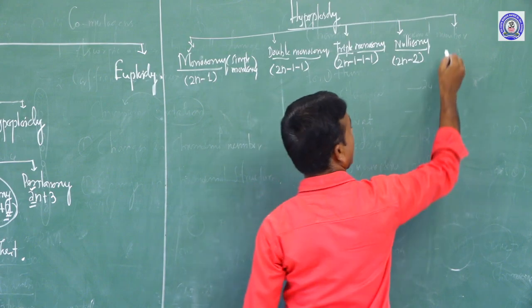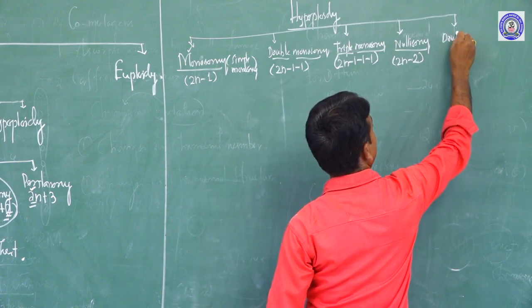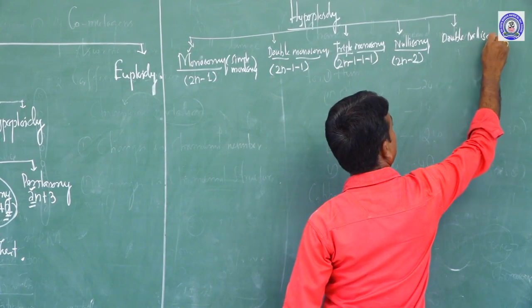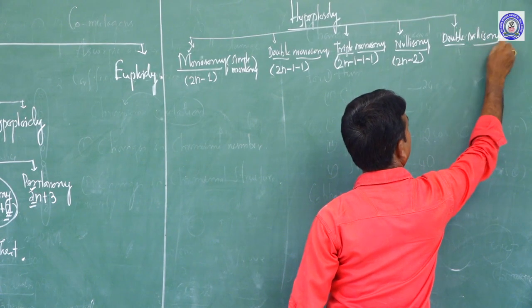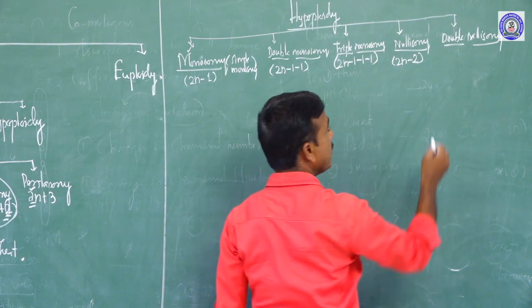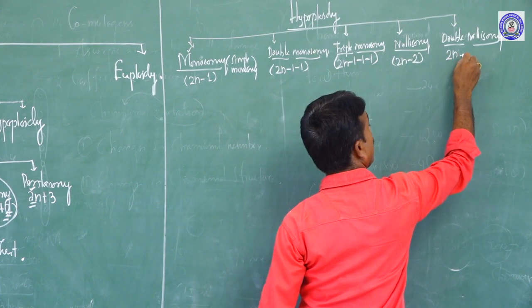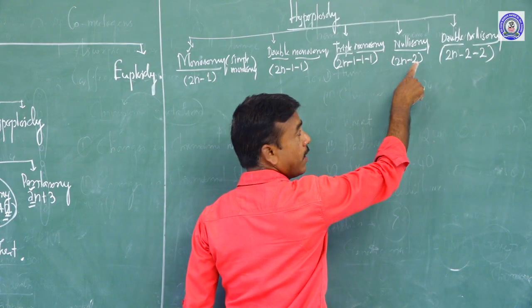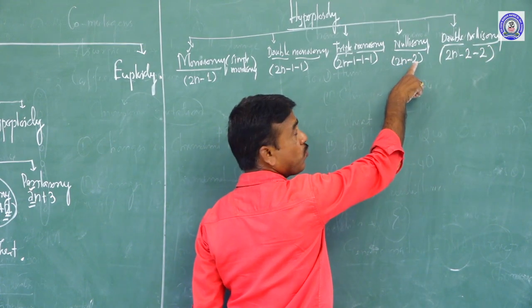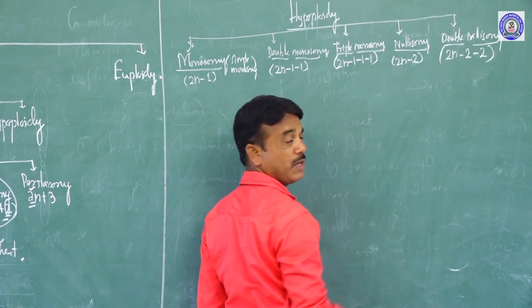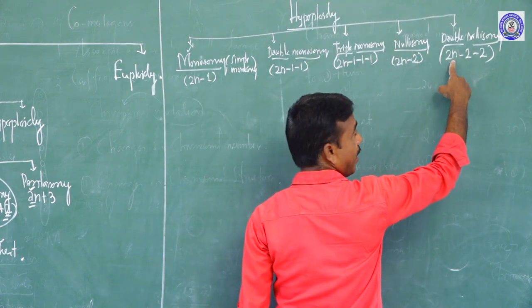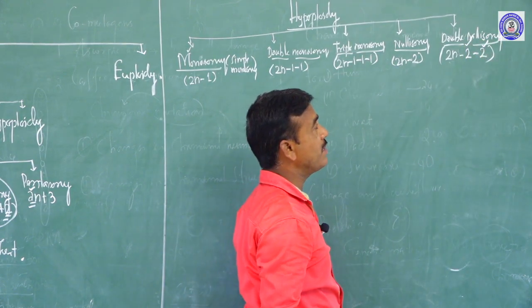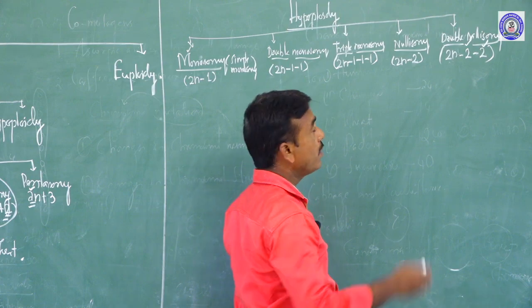The last one is double nullisomy, which is the loss of two pairs of chromosomes from the diploid.